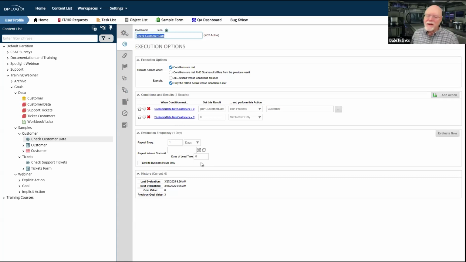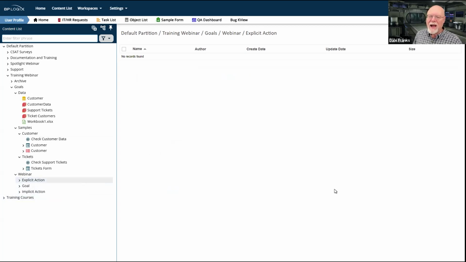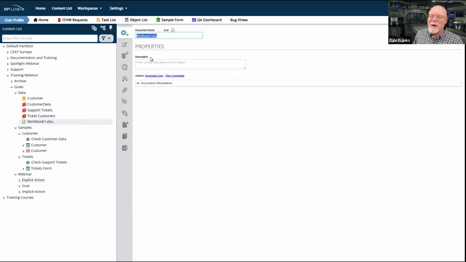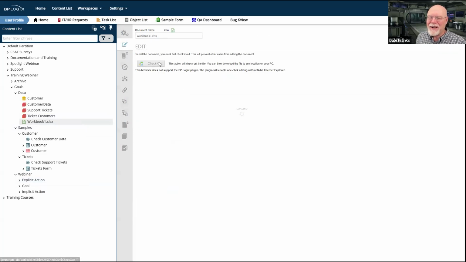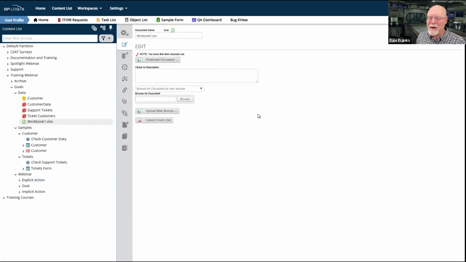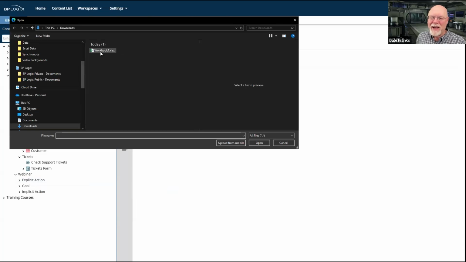So with that said, now that we've seen it work, let's quickly throw together an explicit and an implicit action. So we have our support tickets. Actually, before we do that, let me refresh my data because I think I have turned everything back to 0. So I'm going to check out my spreadsheet and upload the original again.